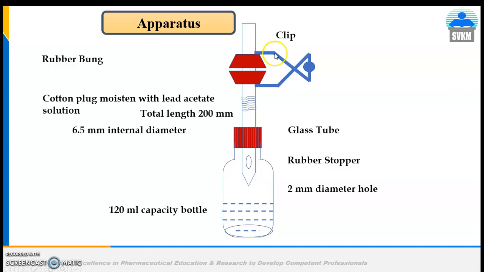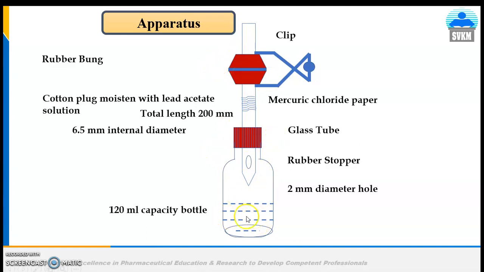In between these two rubber bungs is sandwiched the mercuric chloride paper, which is safely clipped.